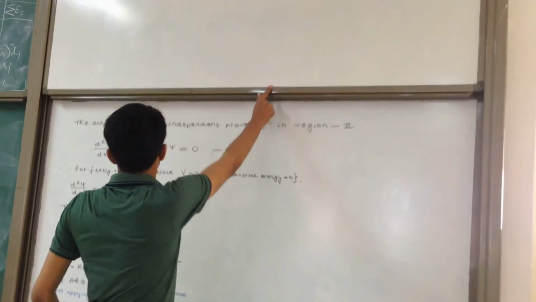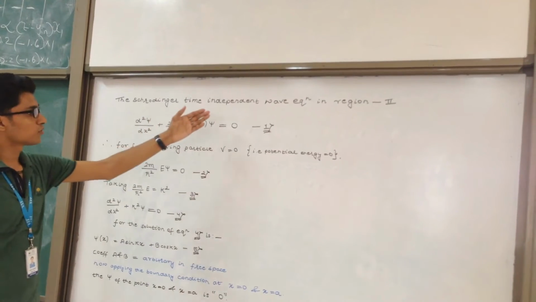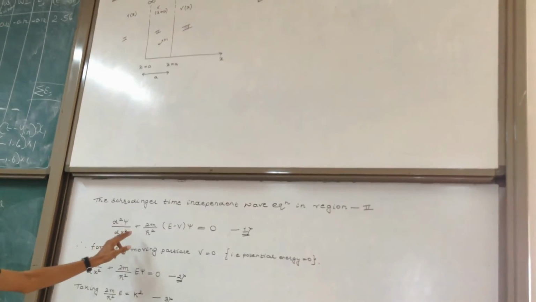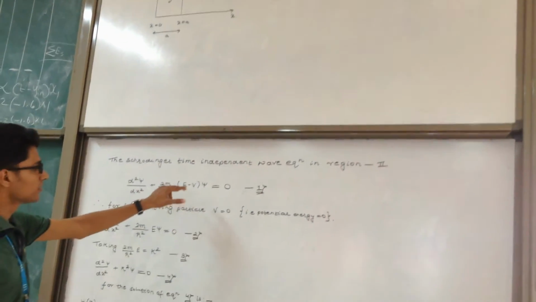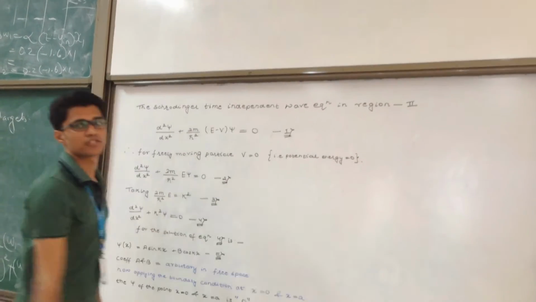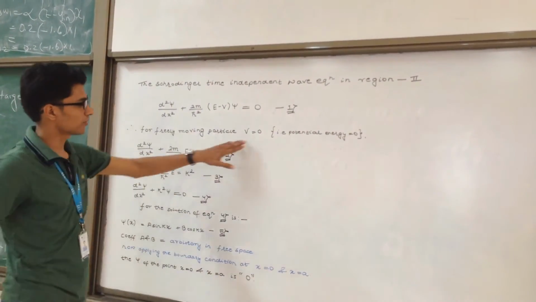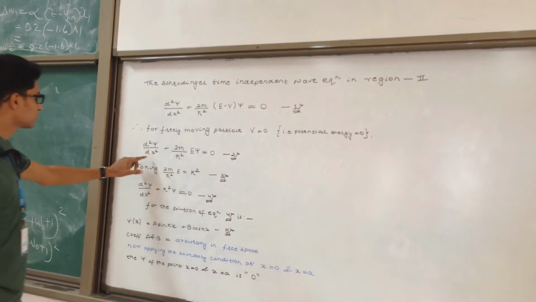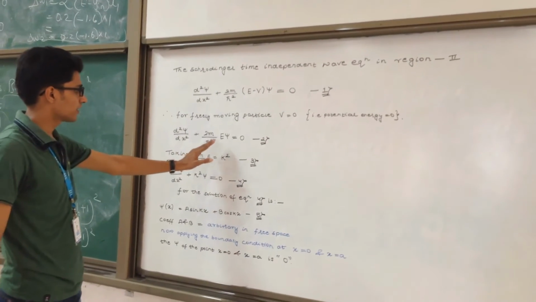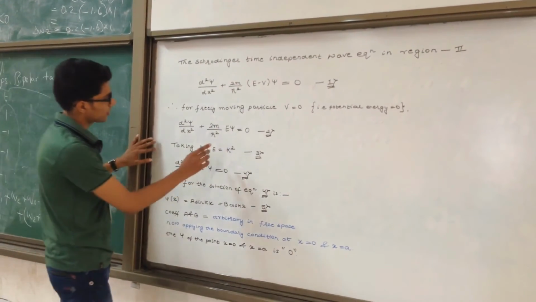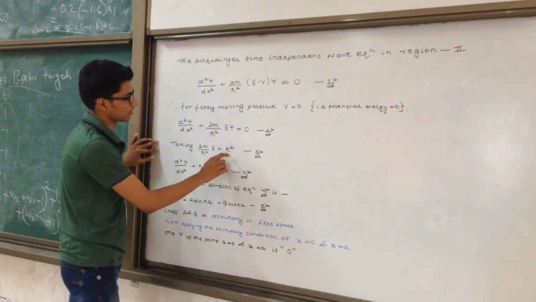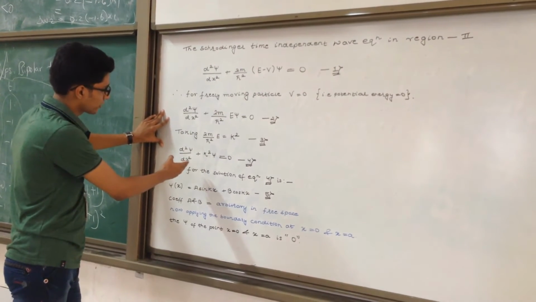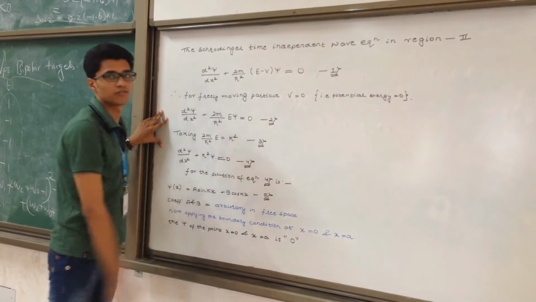Now, the derivation part. We know the time independent Schrodinger wave equation for region 2 is d2 psi by dx square plus 2m upon h cross square into (E minus V) psi is equal to 0. Let that equation be the first equation. Now for a freely moving particle, potential energy V is equal to 0. Substituting this into the first equation, we get d2 psi by dx square plus 2m upon h cross square into E psi is equal to 0. Now we consider the part 2mE upon h cross square as a constant called k square. Using the constant, we get the equation d2 psi by dx square plus k square psi is equal to 0. Let that be the fourth equation.